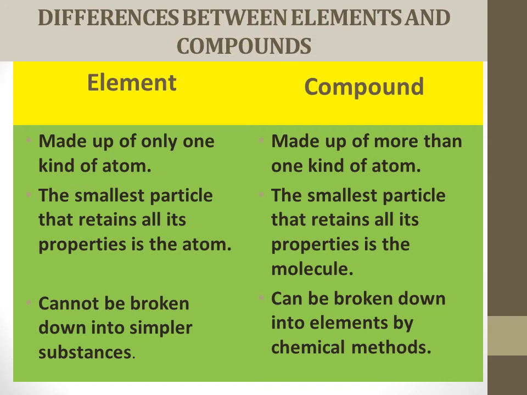And here, an element cannot be broken down into simpler substances. The basic unit is an atom. It cannot be broken down any further. But carbon dioxide can be broken down into carbon and oxygen. It can be broken down into elements by chemical methods.